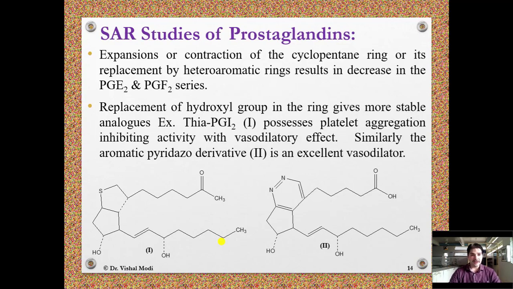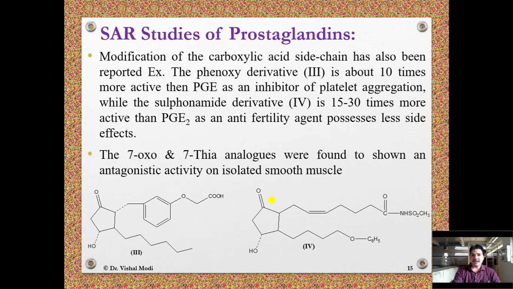As per studies of prostaglandins, expansion or contraction of the cyclopentane ring or its replacement by heteroaromatic rings results in a decrease in activity in the PGE2 and PGF2 series. Replacement of the hydroxyl group in the ring gives more stable analogues. For example, thia PGI2 possesses platelet aggregation inhibiting activity with vasodilatory effect. Similarly, the aromatic pyridazine derivative is an excellent vasodilator. Modification of the carboxylic acid side chain has also been reported.